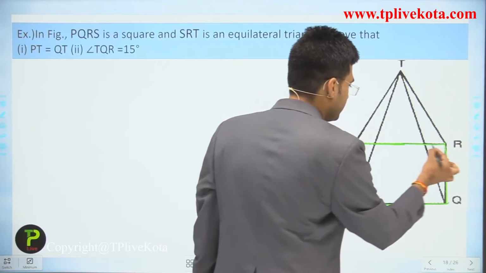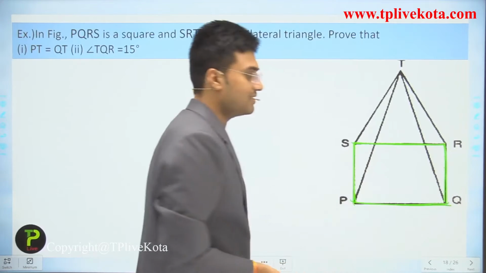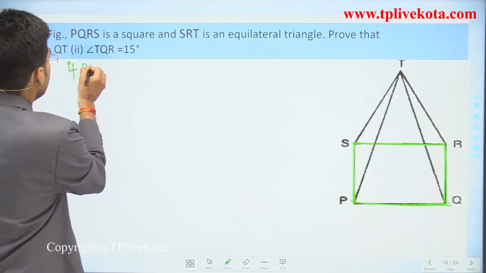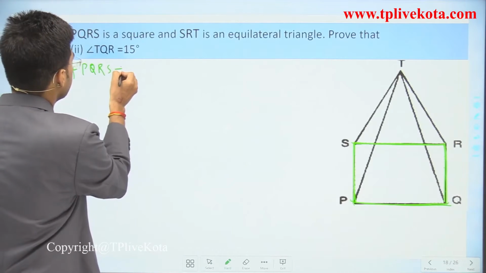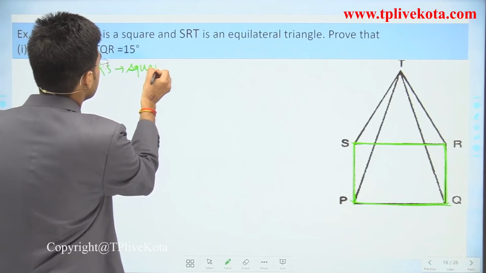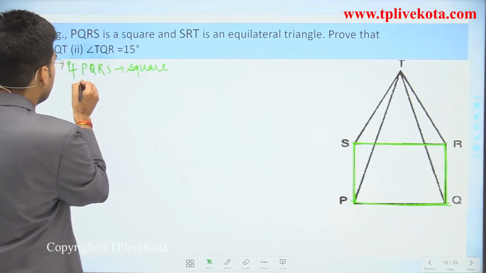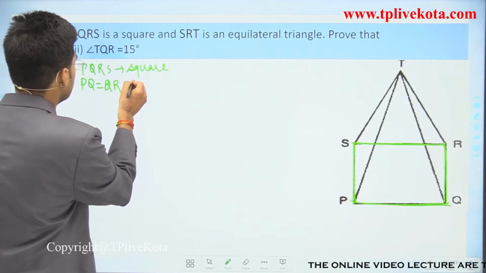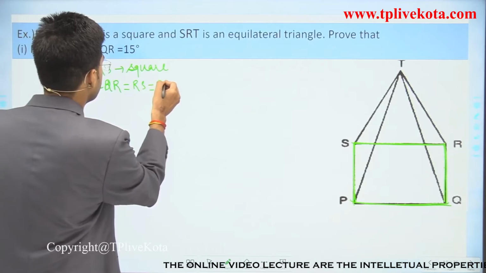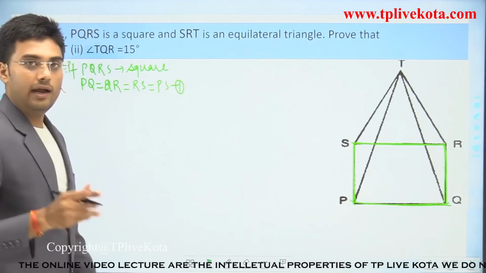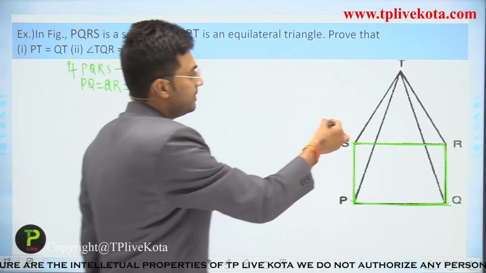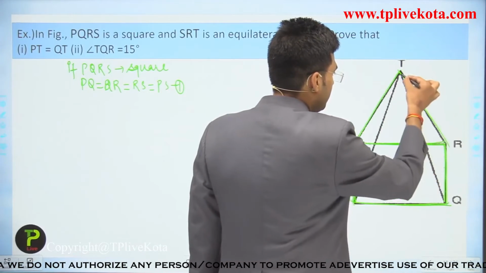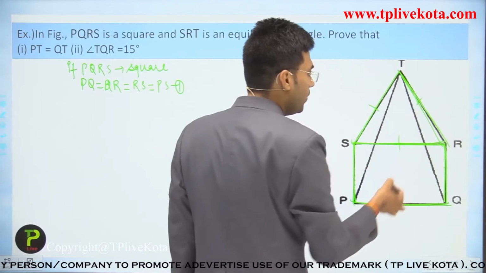If PQRS is a square, then we can say that PQ is equal to QR is equal to RS is equal to PS. Clear? And it is also given that TSR is an equilateral triangle.